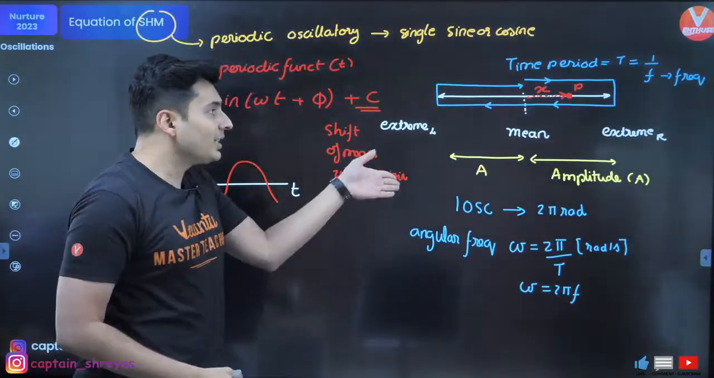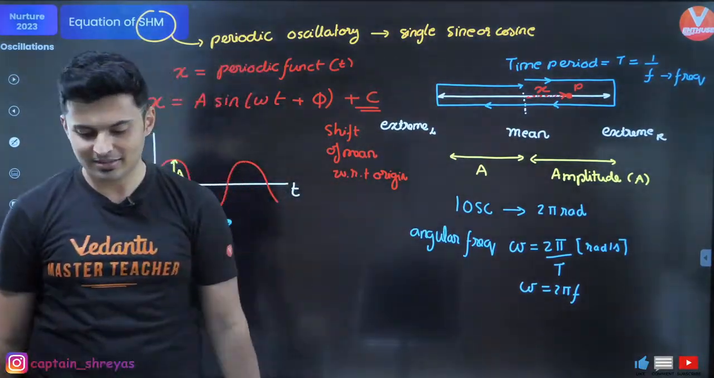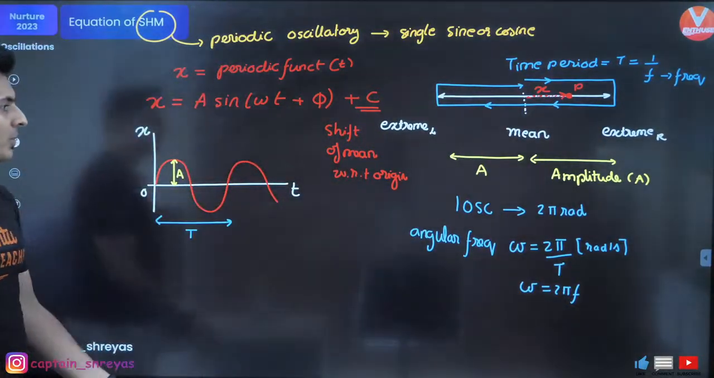So sometimes the origin and the mean can be two different points. That's possible, right? Okay. So these are your notes.